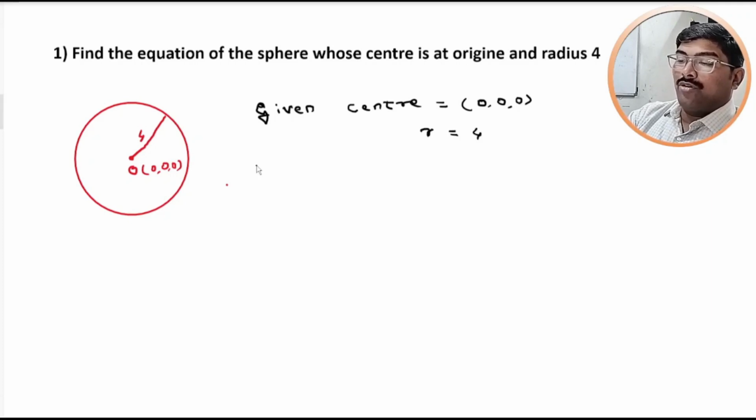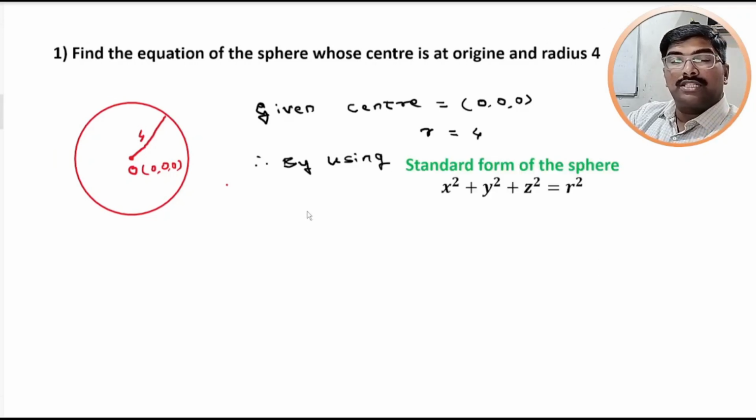Therefore, by using standard form, just you have to substitute the value of r.